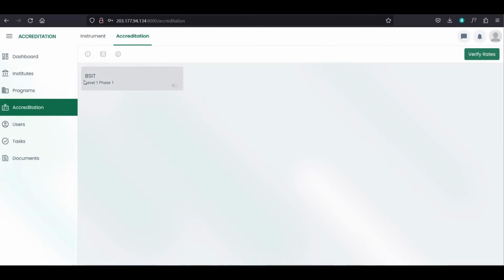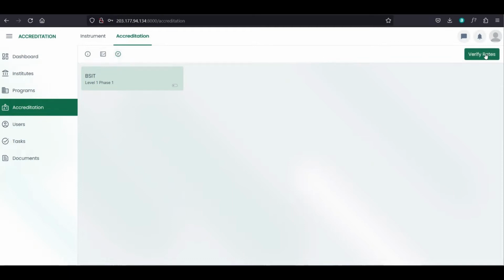So for example, we have here a dummy accreditation of BSIT level 1 phase 1. So you can click this, and as you can see here, natay info button, open for survey, and you can click this to mark as complete self-survey or internal survey.